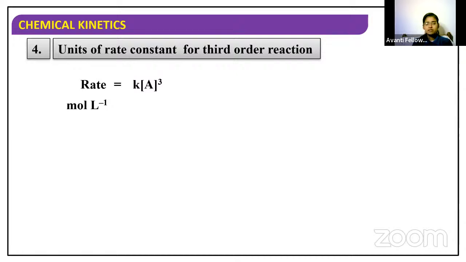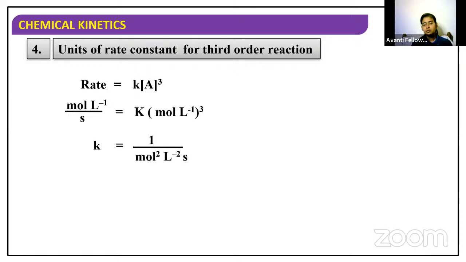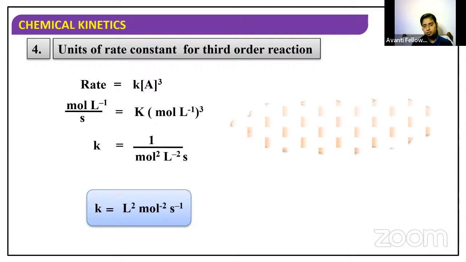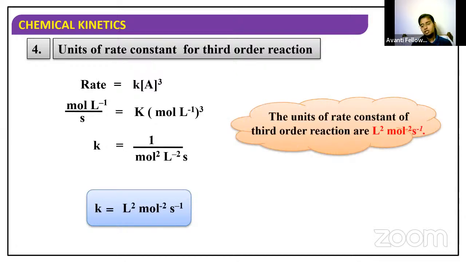Can anyone get the value for unit of rate constant for third order reaction by substituting all the values like this? Just get the value fast. K will be equal to 1 by mole square per liter square second. So it is liter square, mole power minus 2 and second power minus 1. So the unit of rate constant for third order reaction is L square, mole power minus 2 and second inverse.